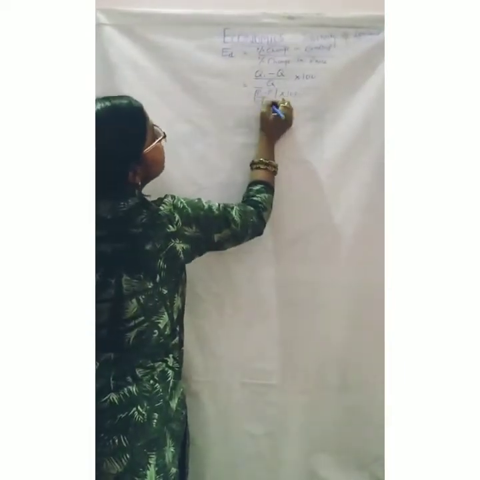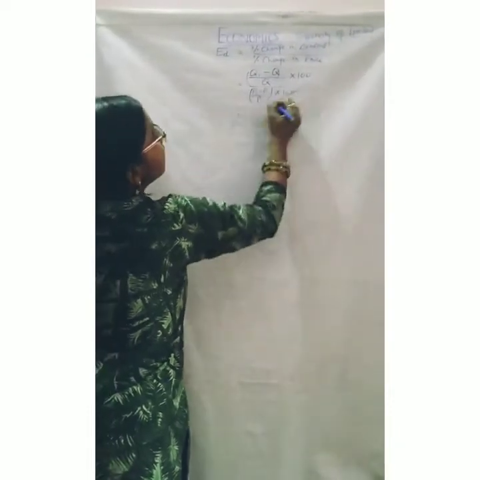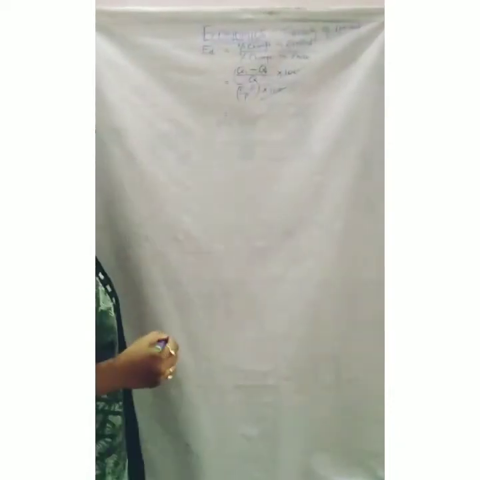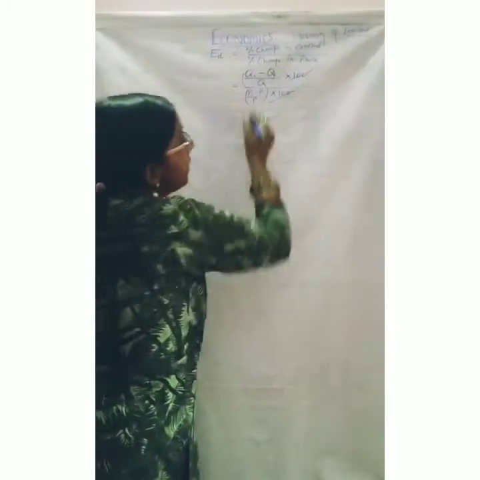If we want to simplify this formula, we can cancel 100 with 100 using simple mathematics.